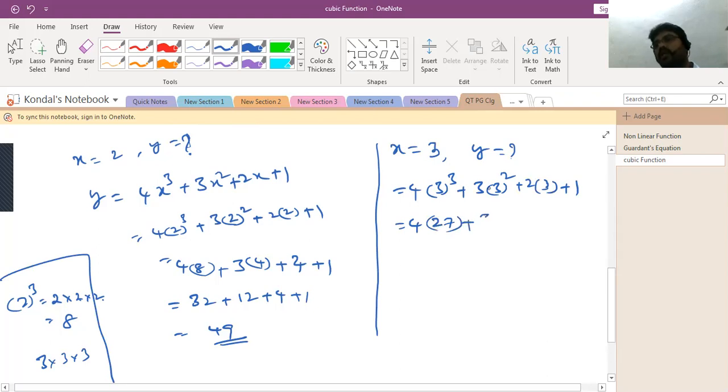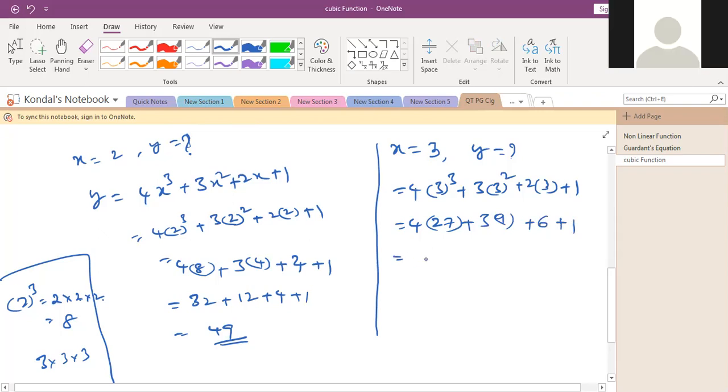Plus 3 into 3, 9, plus 2 into 3, 6, plus 1. So 4 into 27 is 108, plus 3 into 9, 27, plus 6 plus 1.